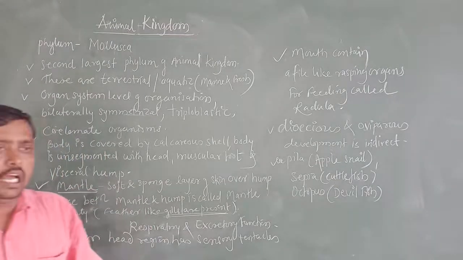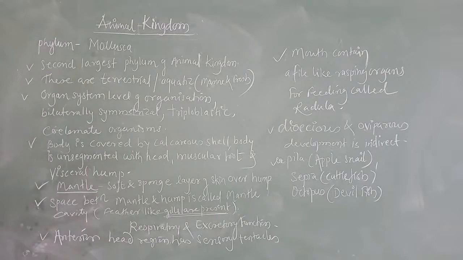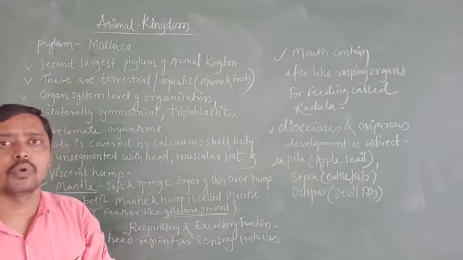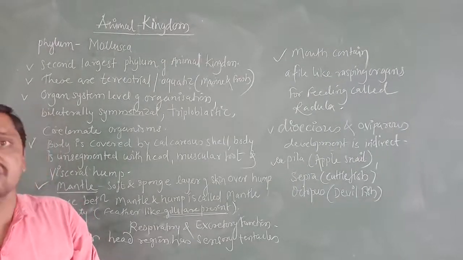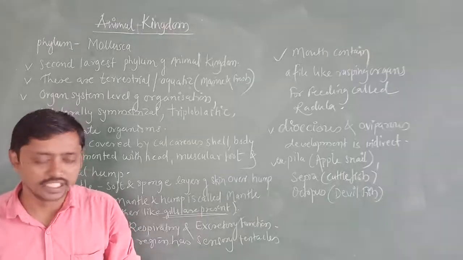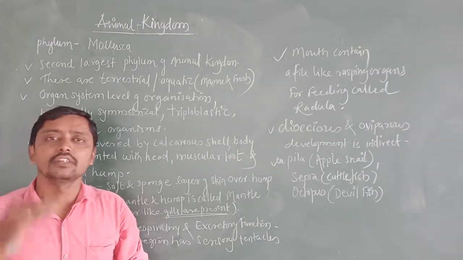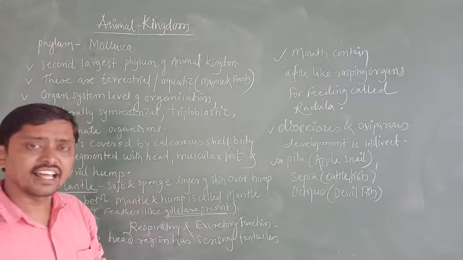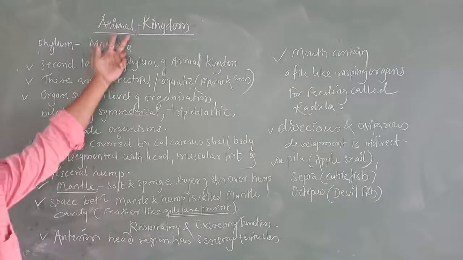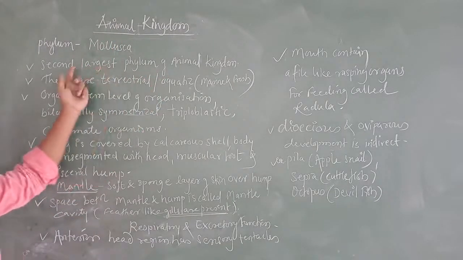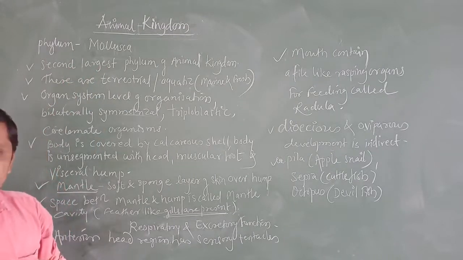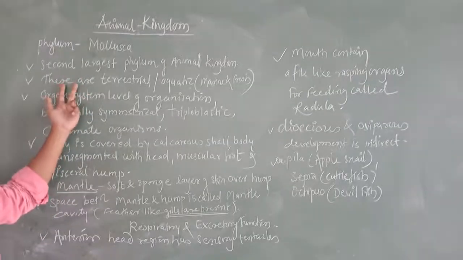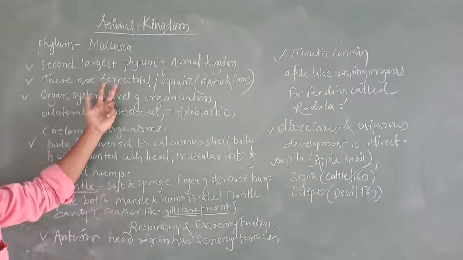Now here, the first point we are going to study about the phylum Mollusca. Already we have studied the phylum Arthropoda. The phylum Arthropoda is the largest phylum within the animal kingdom. Then below that, the second largest phylum of the animal kingdom is Mollusca. Mollusca is the second largest phylum of the animal kingdom, and these molluscans, their habitat here,